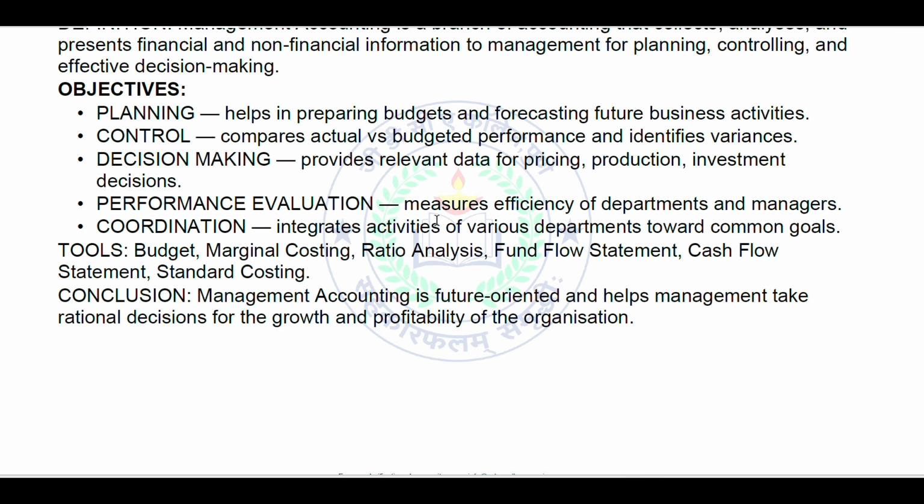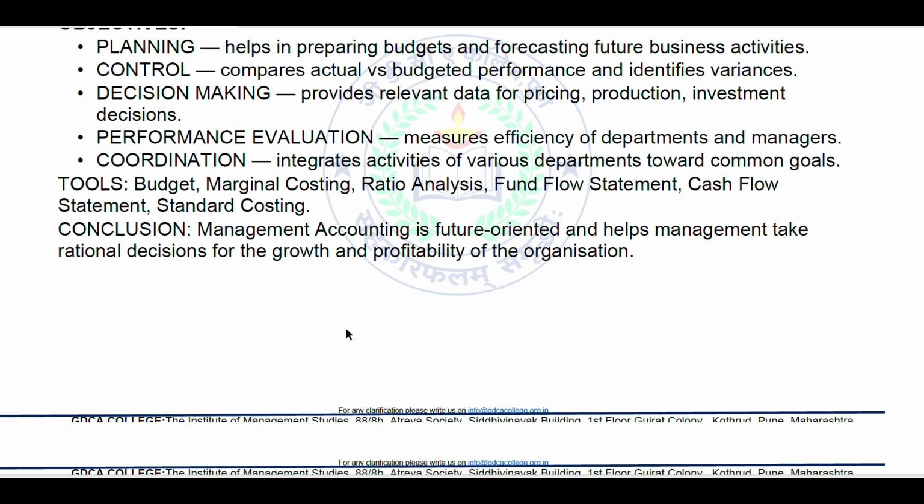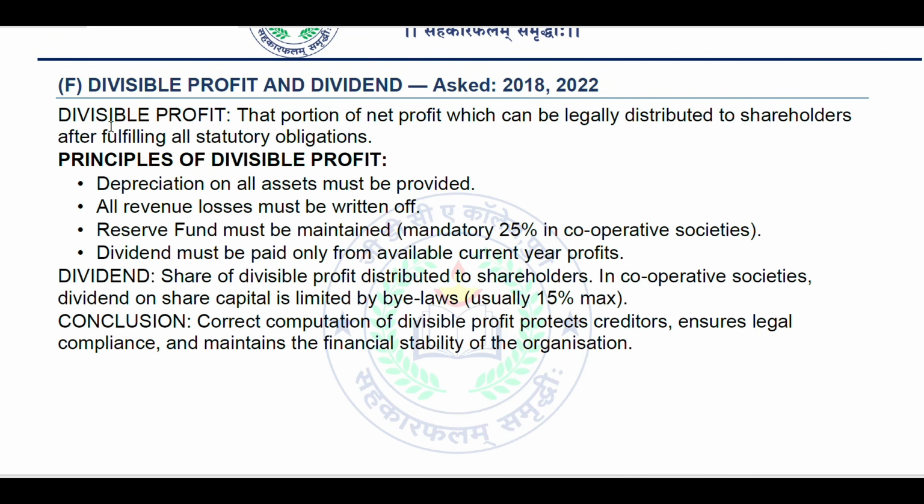Performance evaluation measures the efficiency of departments and managers. Coordination integrates the activities of various departments towards common goals. Tools: budgets, marginal costing, ratio analysis, fund flow statement, cash flow statement, standard costing. Conclusion: management accounting is future oriented and helps management take rational decisions for the growth and profitability of the organization. Next, divisible profit and dividend.